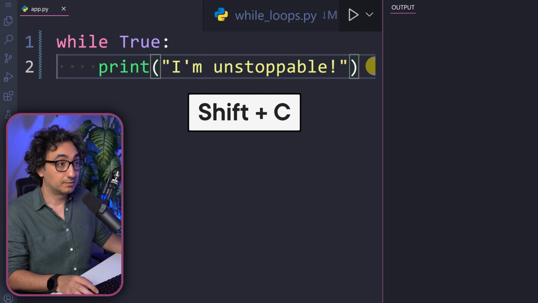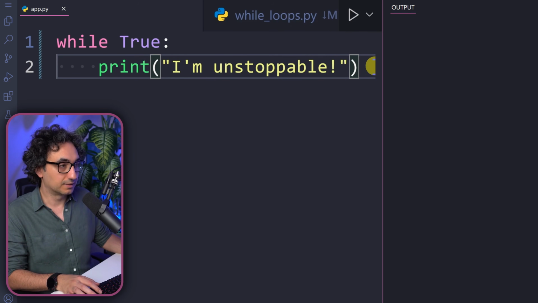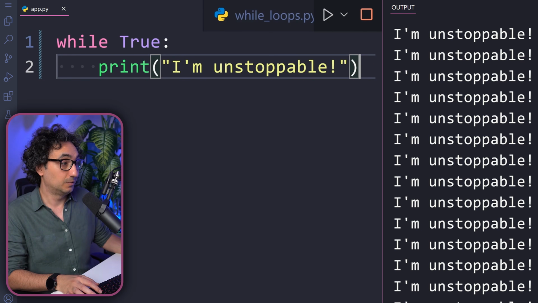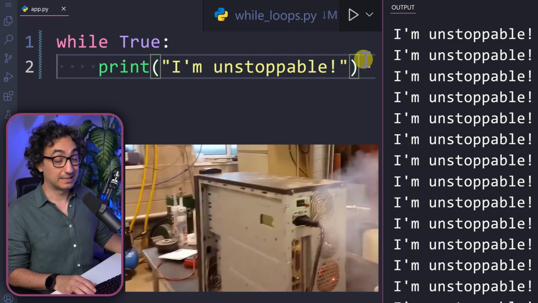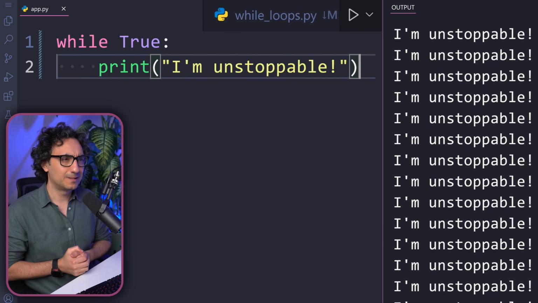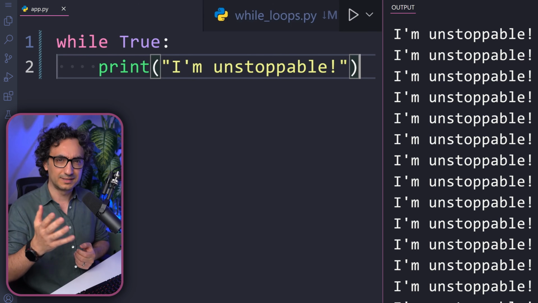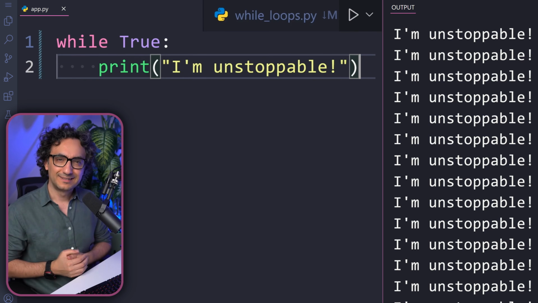Now I'm going to try this out and I hope I will not break the recording. So here we go. Now, as you can see, it is executing. So Control-C and stop it. And now it has stopped, but I can still hear the PC was not happy about it. Okay, so this is how we do the infinite loop. I don't know if you are still out there, but I hope you are happy.